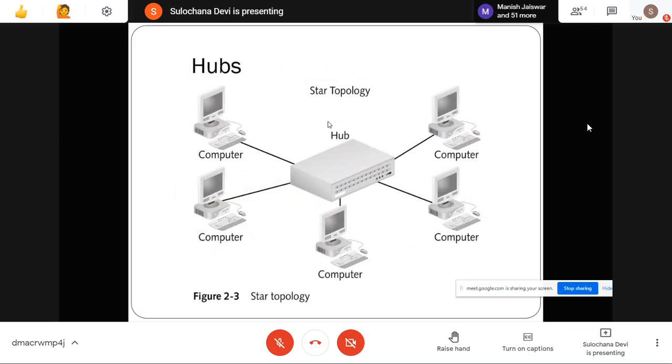Instead of connecting directly, as in a bus topology, in a star topology the devices are not directly connected, so you place one device in between; on one interface some devices are connected, and on another interface other devices are connected. All information will pass through this hub. A router is much higher level. A router connects our LAN to the WAN, and a hub connects devices to form a LAN.